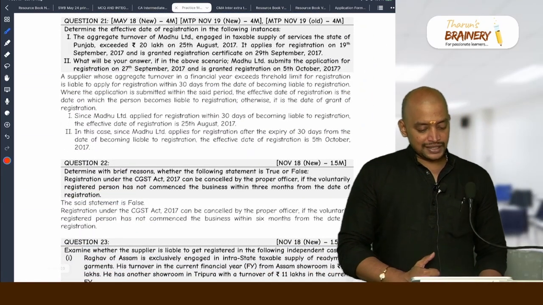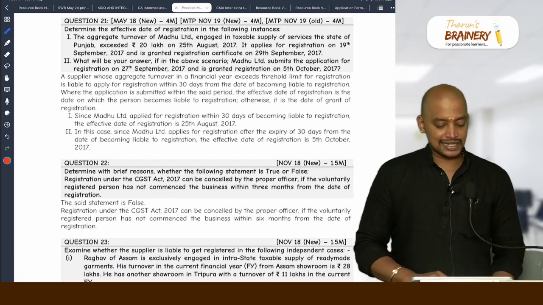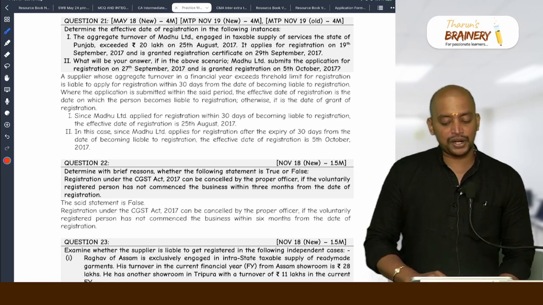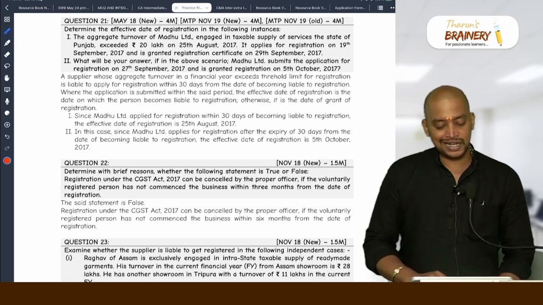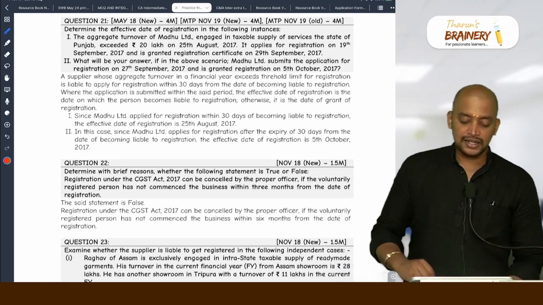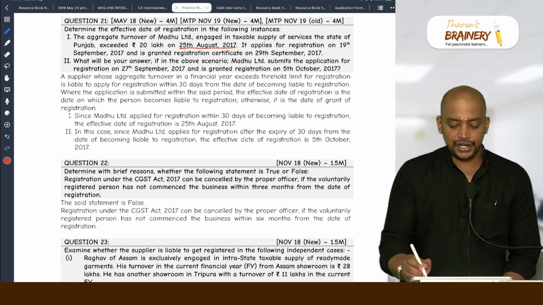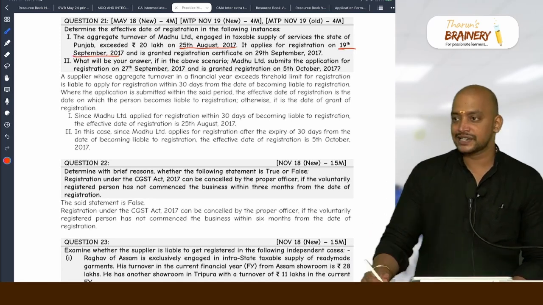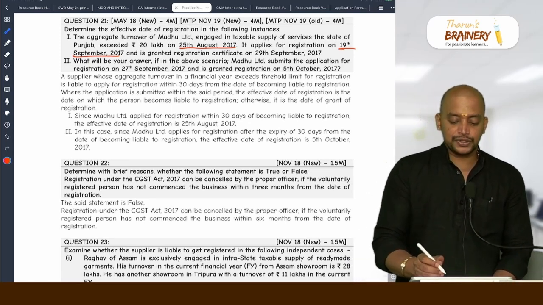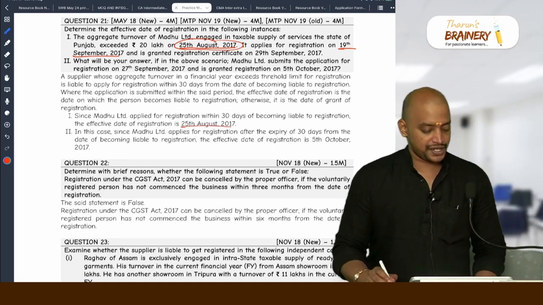Then question 21, determine the effective date of registration in the following instances. The aggregate turnover of Madhu Limited, engaged in taxable supply of services in the state of Punjab, exceeded 20 lakhs on 25th August 2017. So liable to get registered on 25th August. It applied for registration on 19th September. Is it within 30 days? Yes. And registration certificate granted on 29th. So application is made within 30 days, so 25th August will be taken as the effective date of registration.